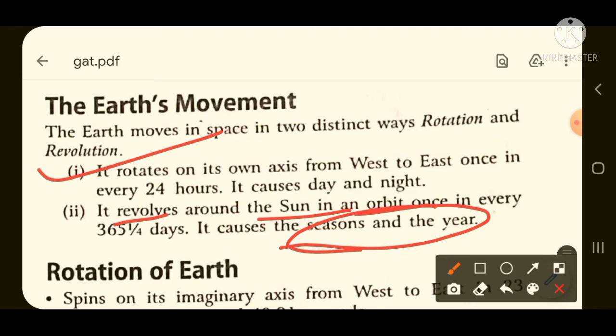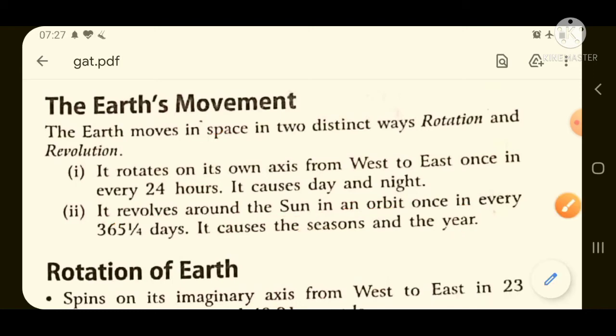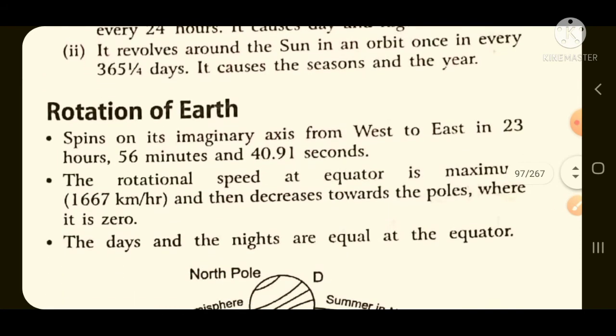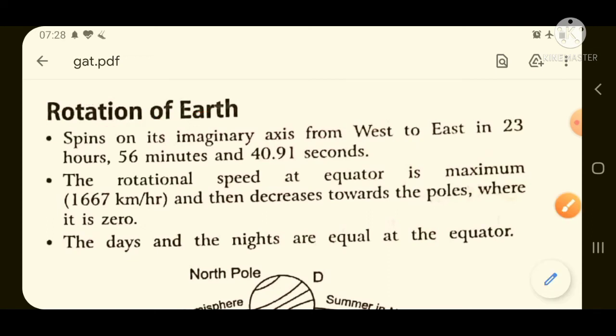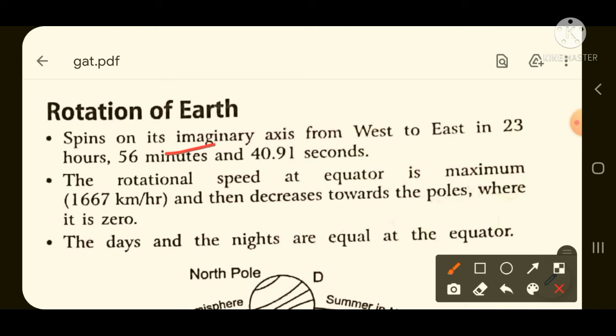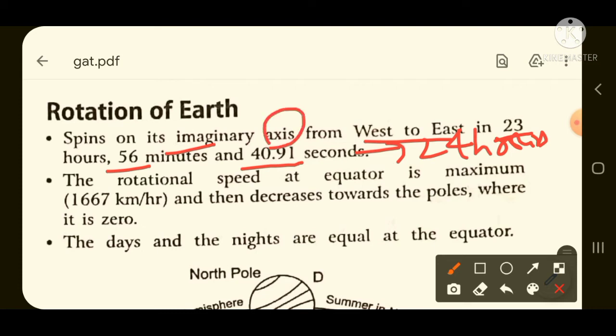All of you have understood about earth movement, but now we will study earth movement in detail. So the first thing is rotation of the earth. In rotation, the earth spins on its own axis from west to east. Just now I told you, it takes 23 hours 56 minutes 40.91 seconds, which is approximately 24 hours. You need to remember that the earth rotates on its own axis from west to east, and it takes 24 hours for its rotation. And the rotational speed is maximum at the equator and decreases towards the pole.